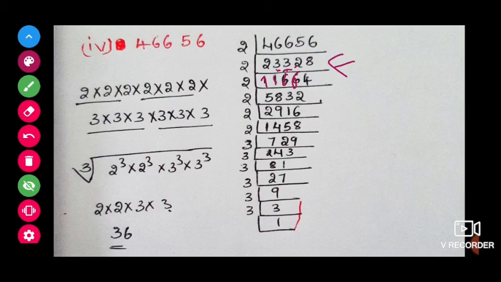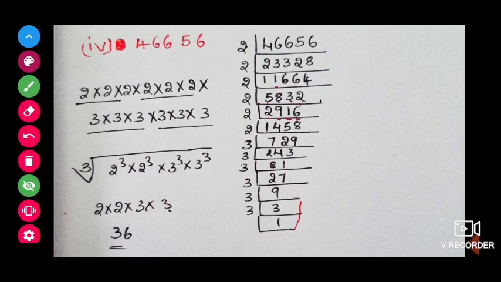Next again with the 2 table, 2 5s are 10. 2 5s are 10, 1 will be remaining. 1 6 means 2 8s are 16, 2 3s are 6, 2 2s are 4. Again with the 2 table, 2 2s are 4, 1 8, 2 9s are 18, and then 2 1s are 2, 2 6s are 12.